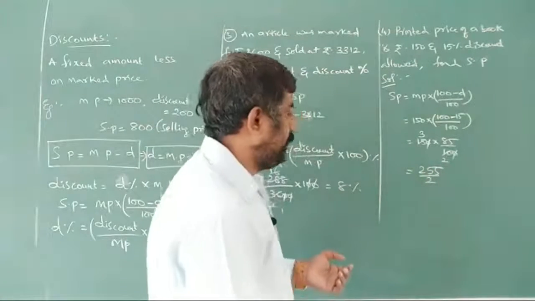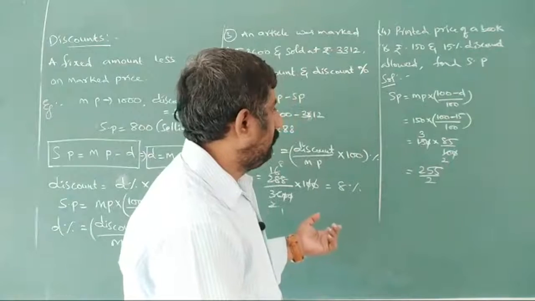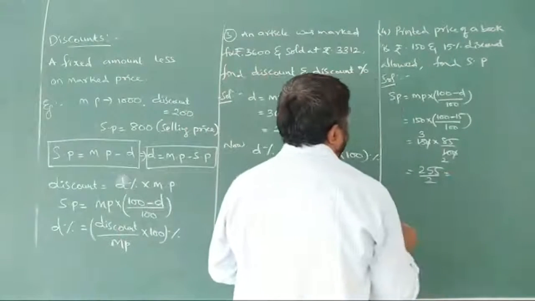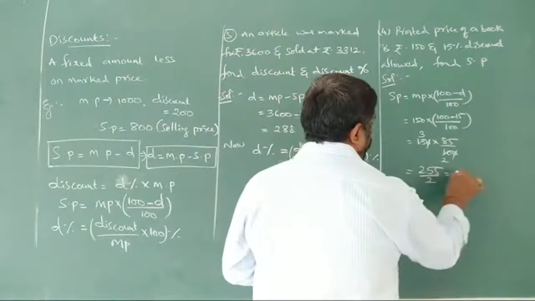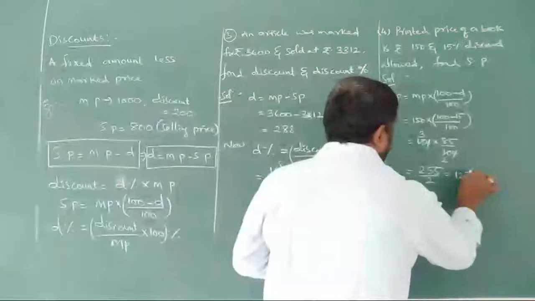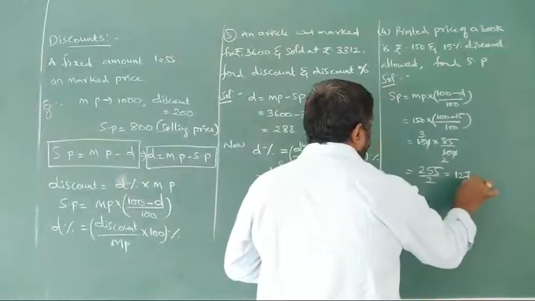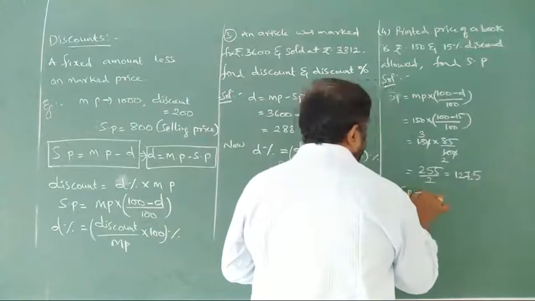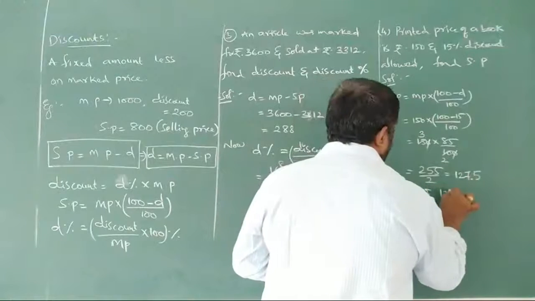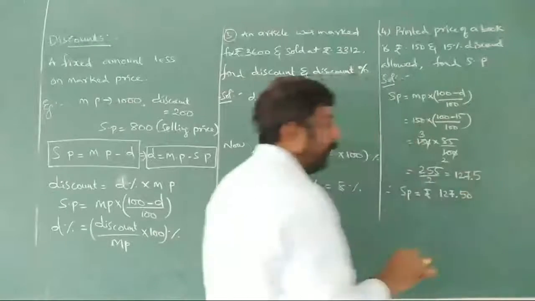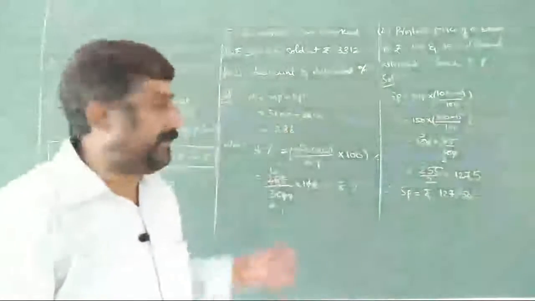Now, with the 2 table, how much is it going to be? 2 1s are 2, 2 2s are 4, 1 left, 15, 2 7s are 14, point 1 left, so 5. So therefore, selling price is equals to rupees 127.50, nothing but 127 rupees 50 paisas.